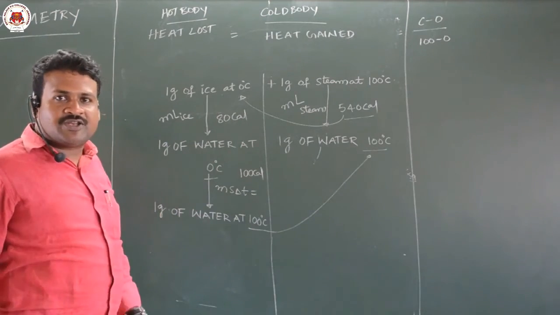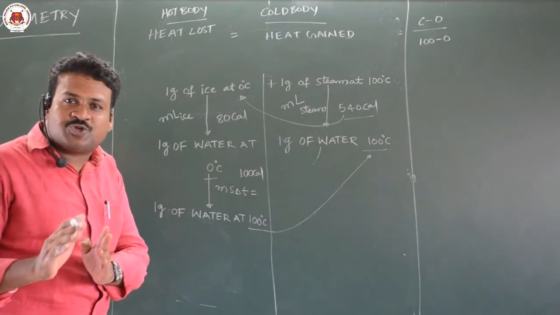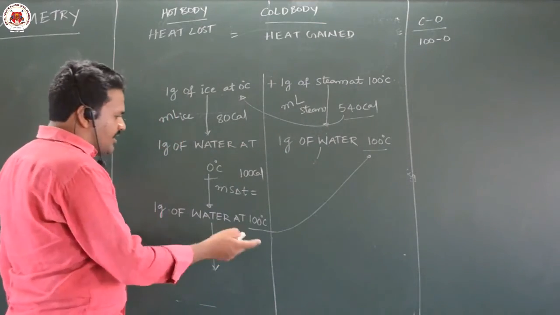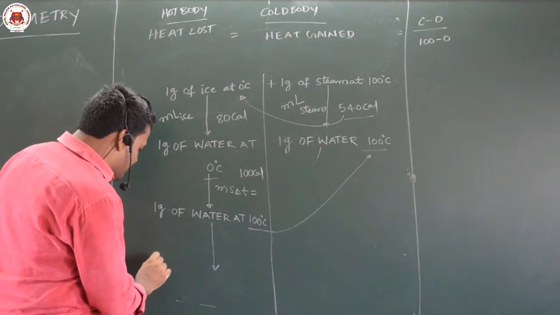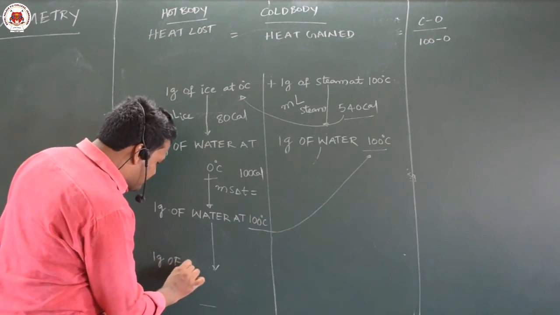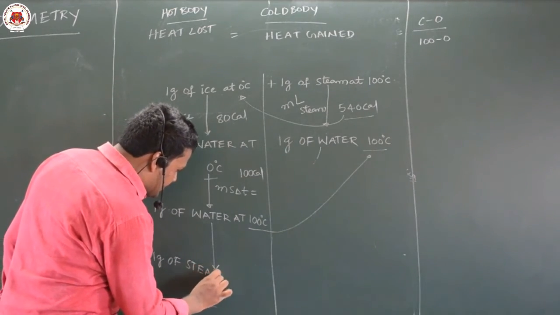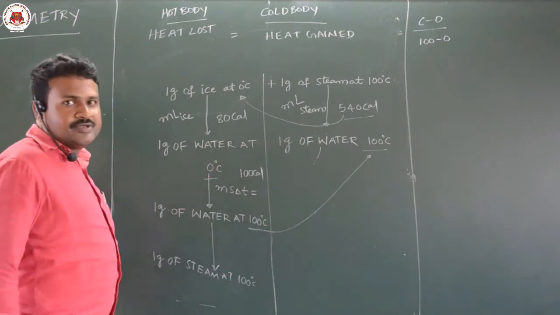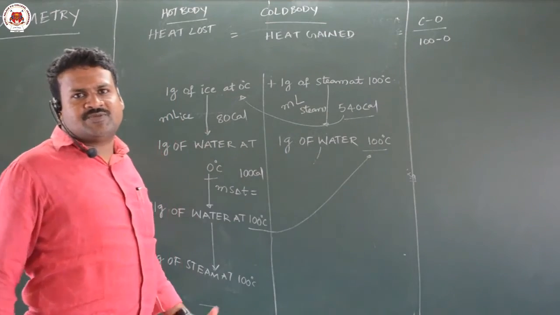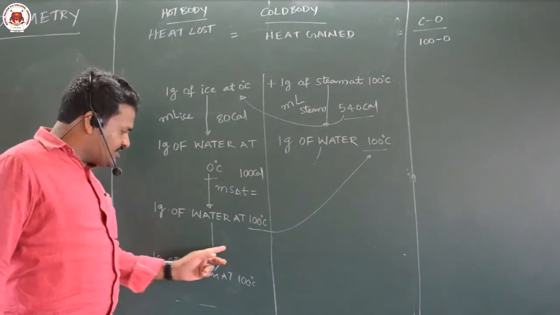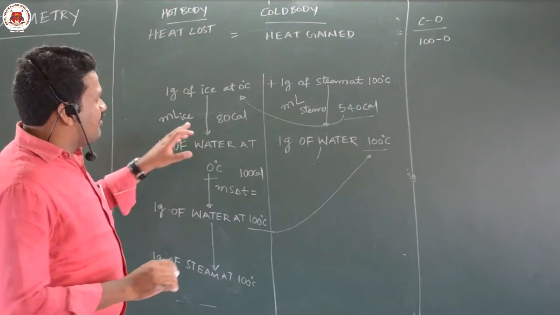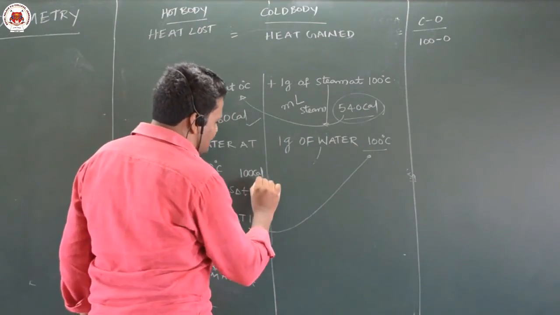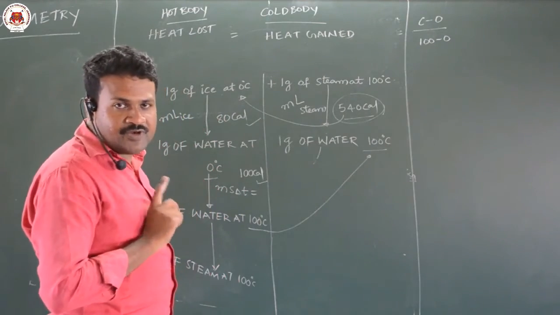And the next possibility for water is that water at 100 degrees will become steam at 100 degrees. 1 gram of steam at 100 degrees. So here also equilibrium is there, because 100 degrees, 100 degrees. Equilibrium means temperature should be the same, even if the state is different, no problem. Now whether this is possible or not, we have to think. We already took 540 calories from steam, 80 I used here, 100 I used here. So 180 completed.